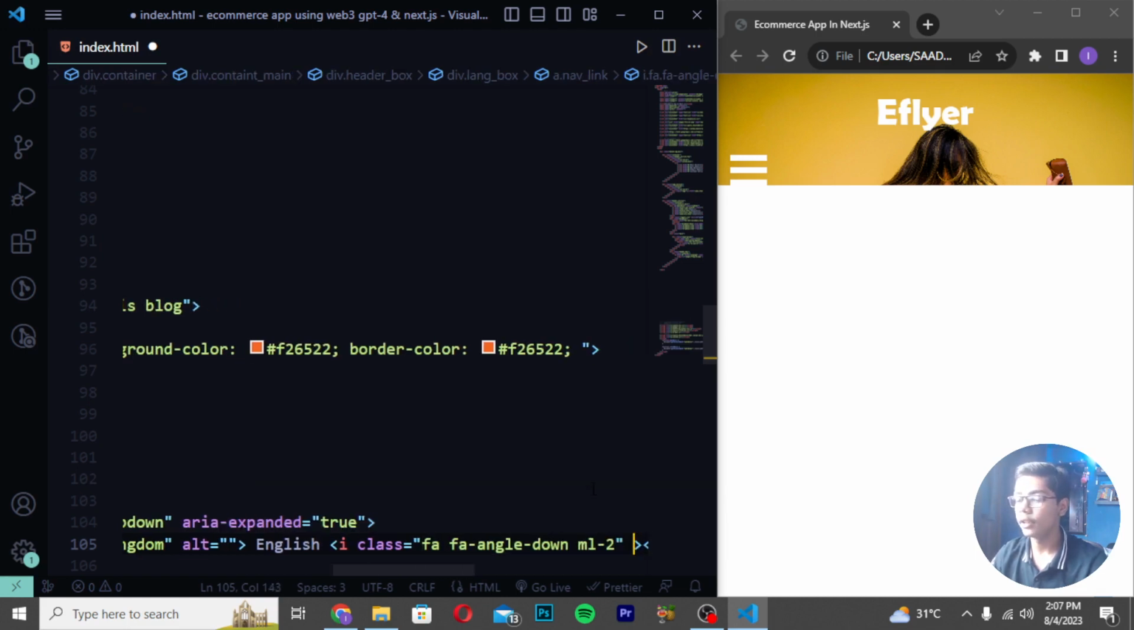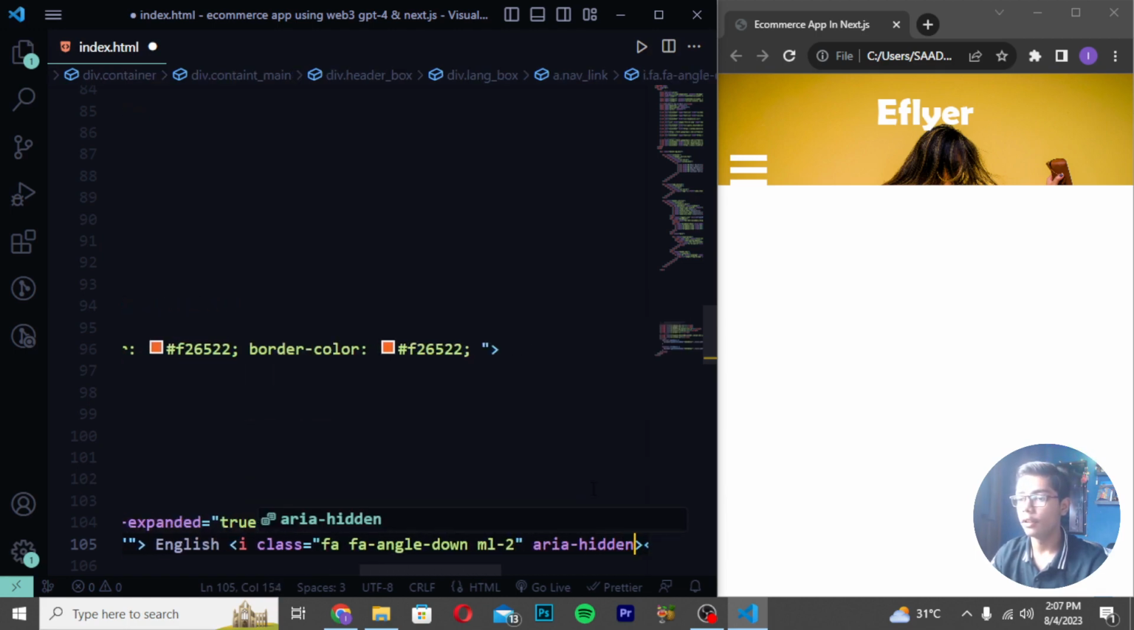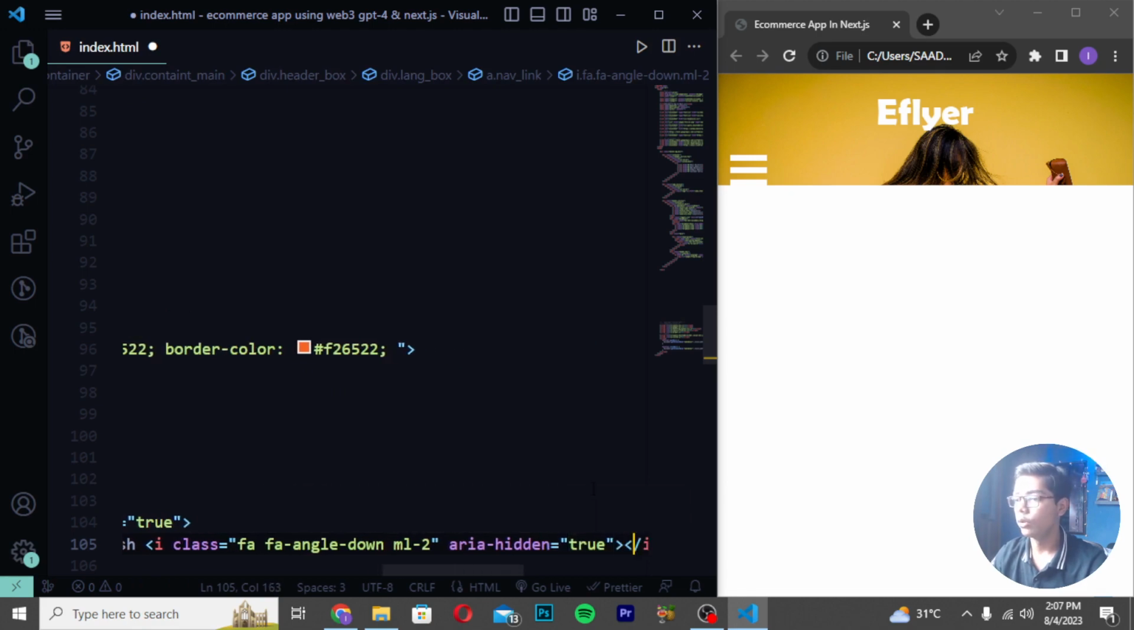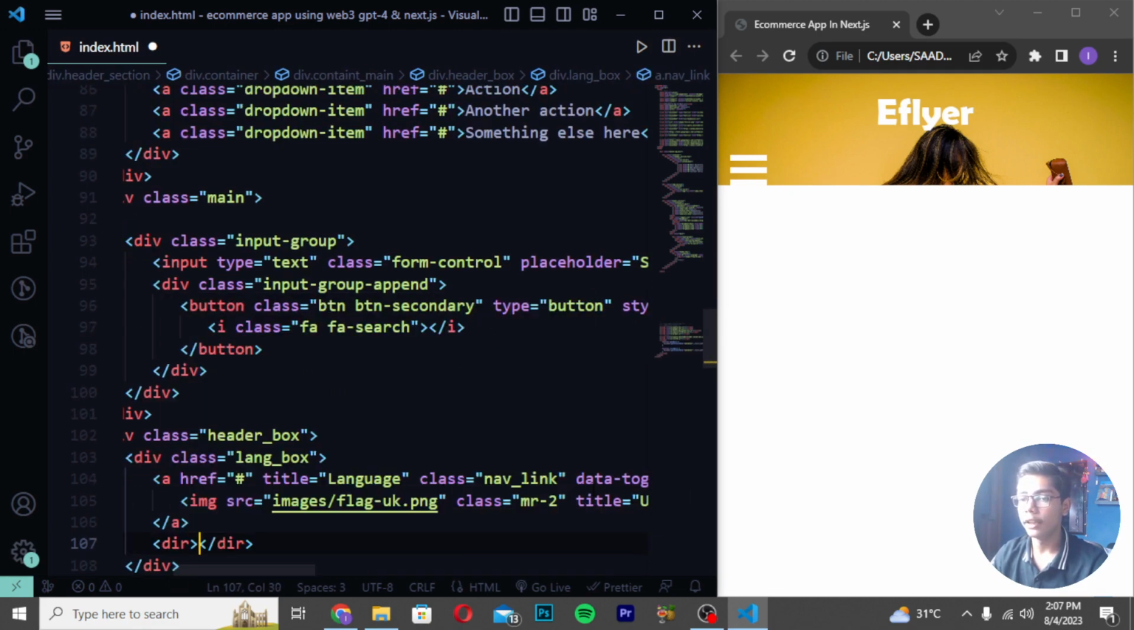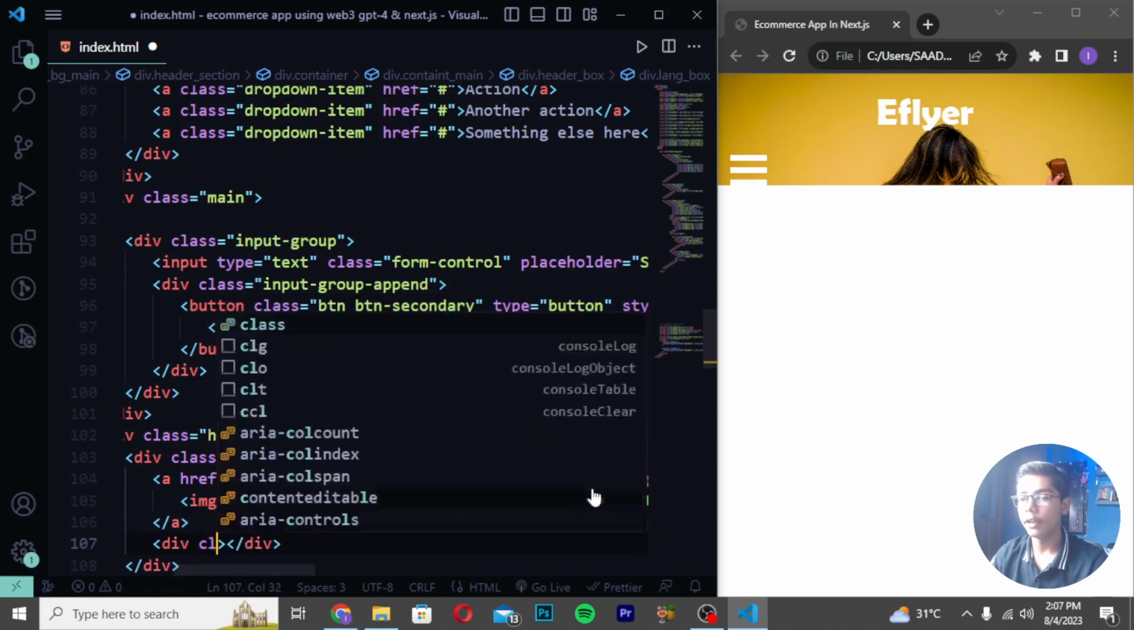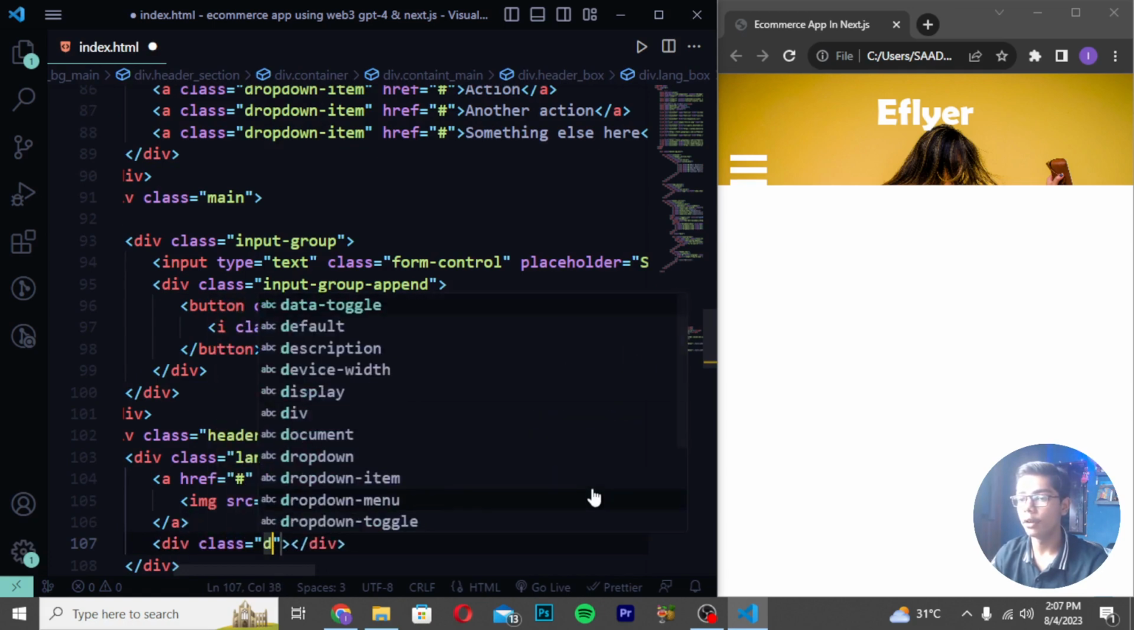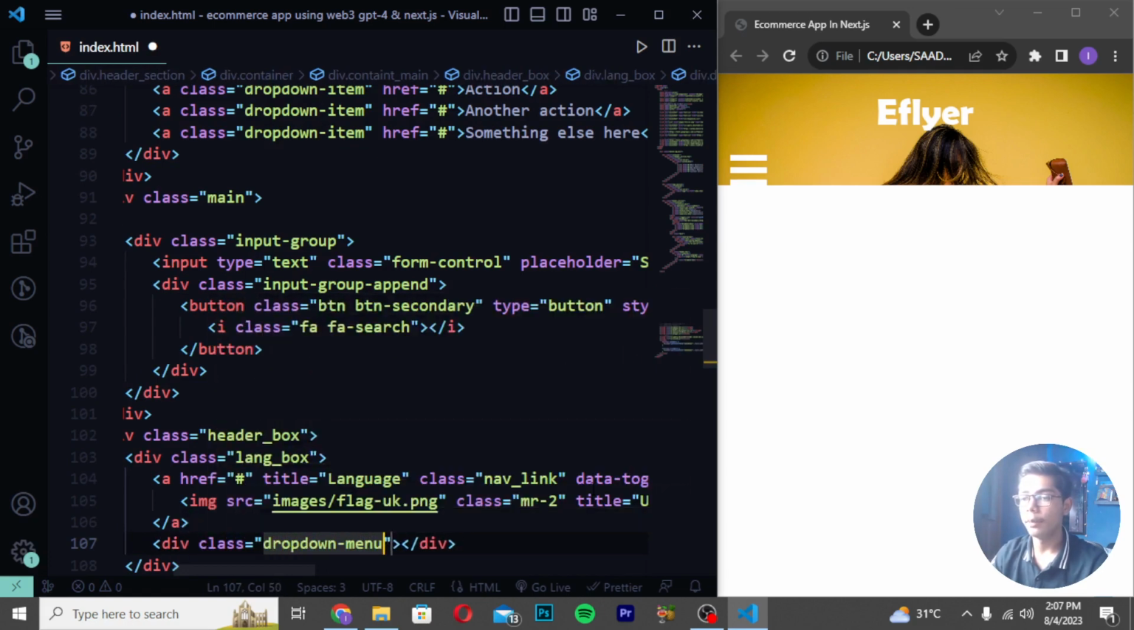Now you have to just do one thing. You have to write here aria-hidden, and I will be now writing here as true. Then you have to move after the A tag and create a div again. So I will be now writing here div class, and then you have to write here dropdown, and then I will be writing here menu.